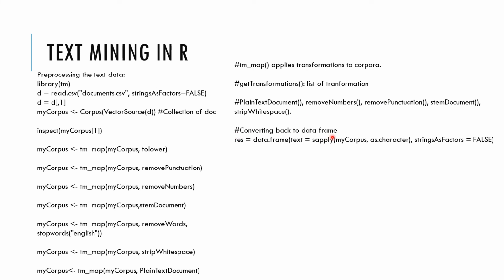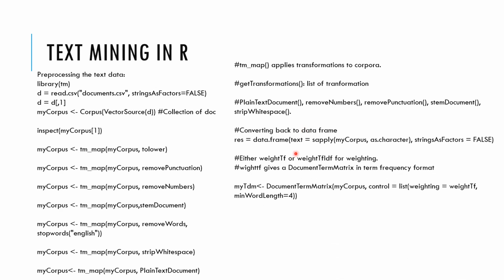Then convert back to data frame. Just to show you, if you want to convert, you convert into a data frame. But what we usually do is convert it into a document term matrix. This is where you can use weight. We saw term frequency, inverse document frequency, right? We also have an option of weightTf, only term frequency. Depending on what you want to use, and on your domain, you can choose between these two. So we provide these arguments within this function, DocumentTermMatrix.